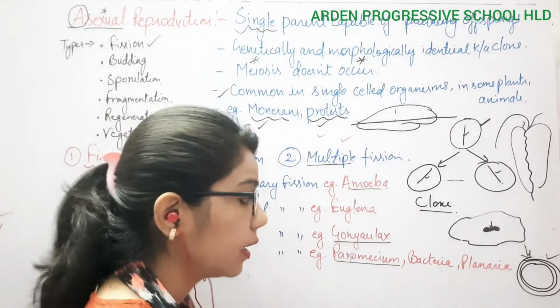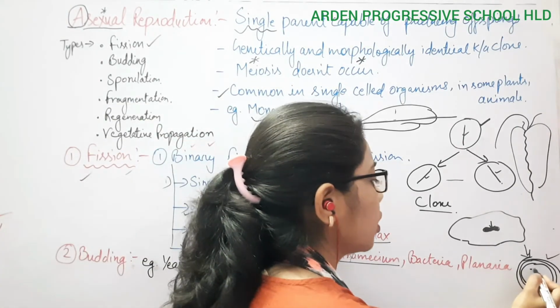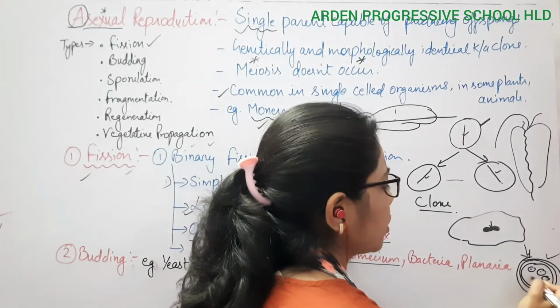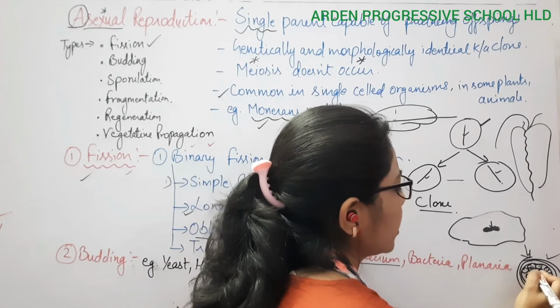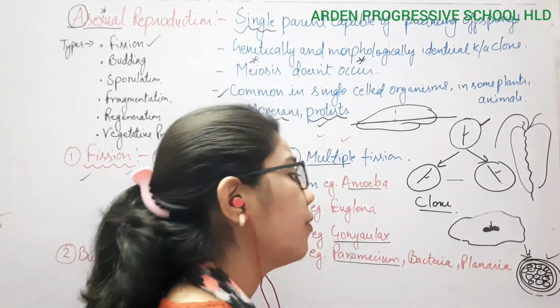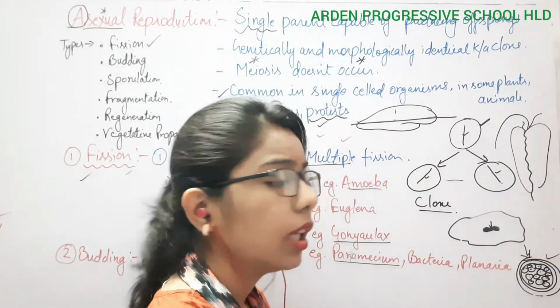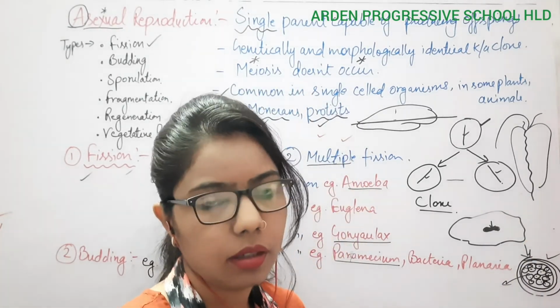In this cyst, there will be formation of spores. In the case of Amoeba, these spores are known as pseudopodiospores. When the condition becomes favorable, the cyst will rupture and form many Amoeba.